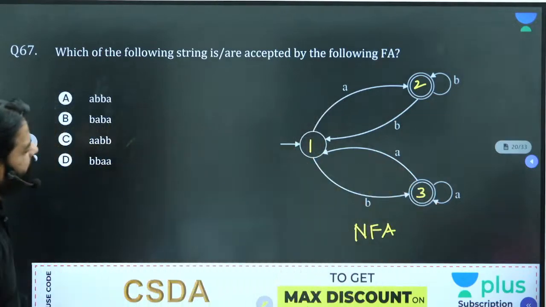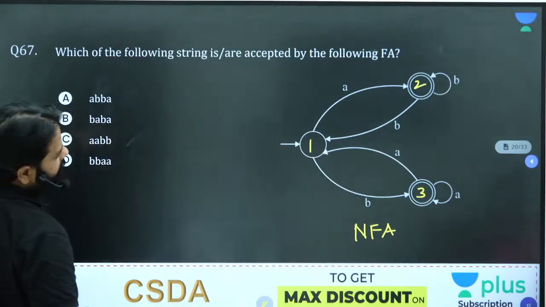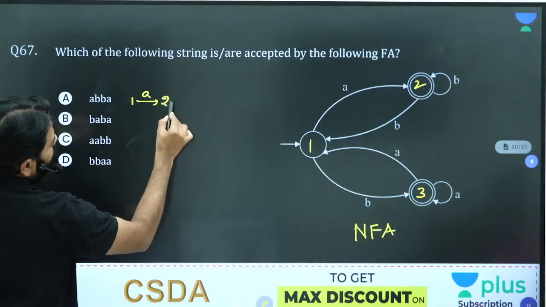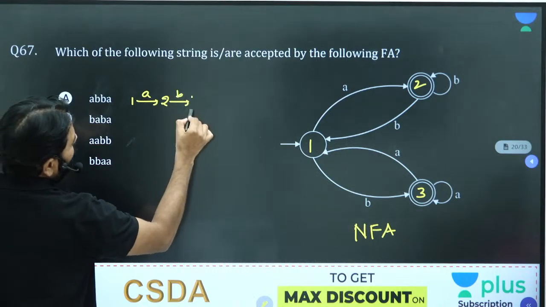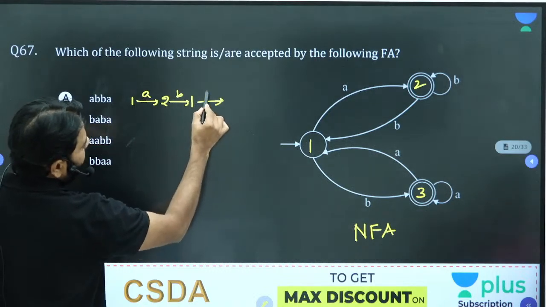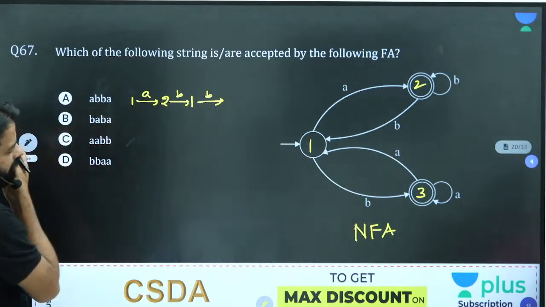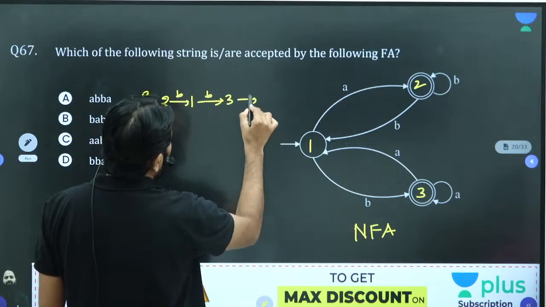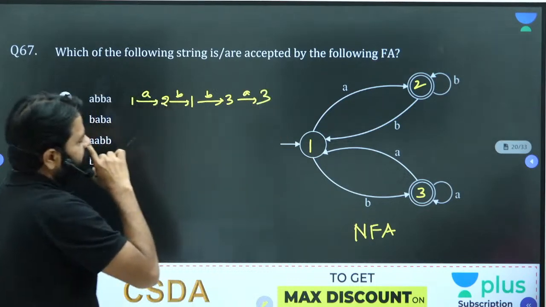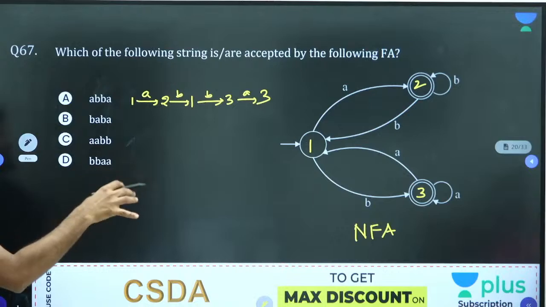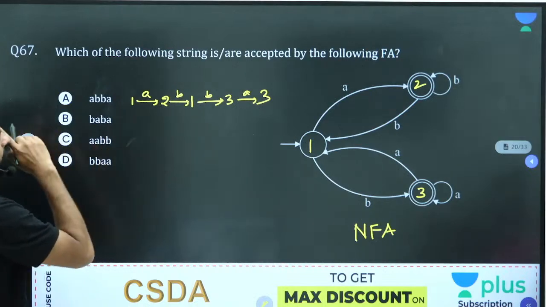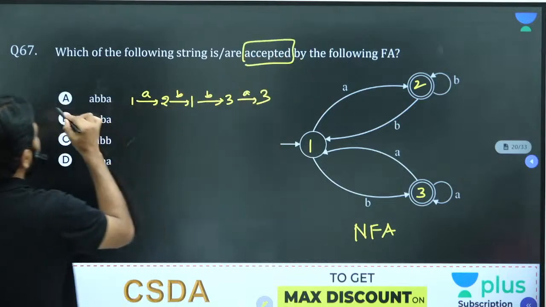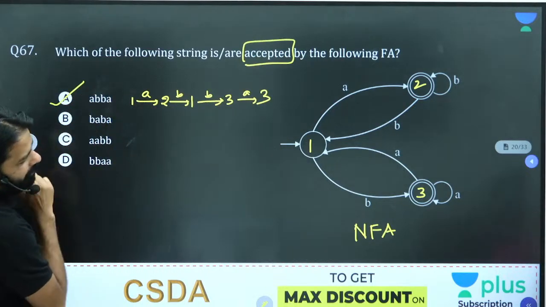A, B, B, A. Can you accept? A, 1; A, 2; on B, 1 again; B, 3; 3 on A, 3 only. There are multiple choices, multiple paths are there. At least one path goes to final, then accepted, right? They're asking accepted: B, A, B, A.